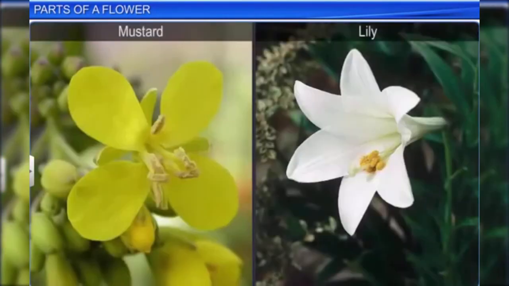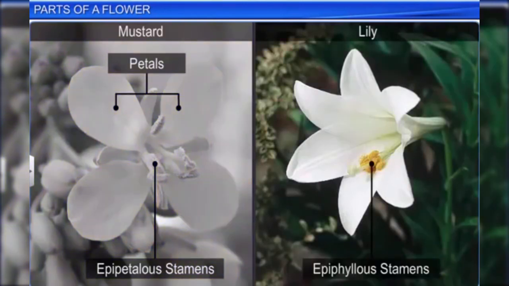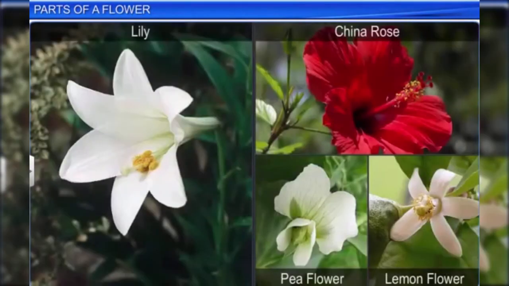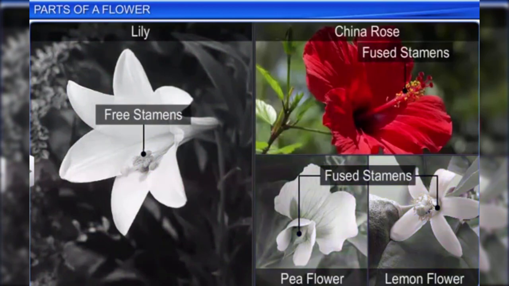The stamens can also be attached to each other or to other parts of the flower. For example, in the mustard flower, the stamens are epipetalous or are attached to the petals, while in the lily, the stamens are epiphyllous or are attached to the perianth. Stamens can also remain free or polyandrous, as in lily, or united in varying degrees, as in China rose, the pea plant, and citrus plants.